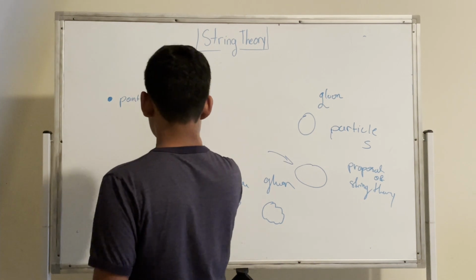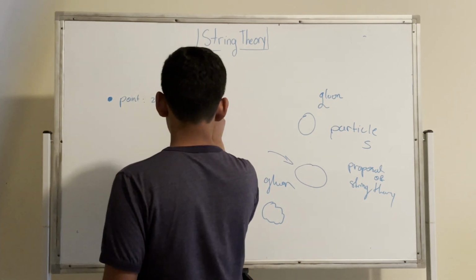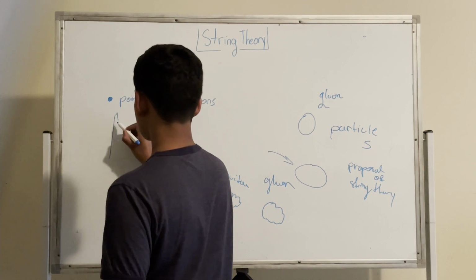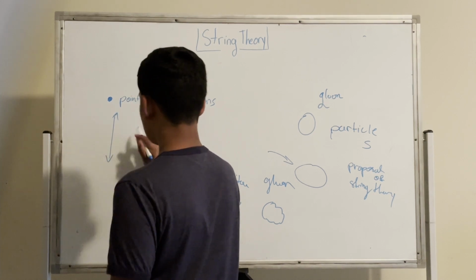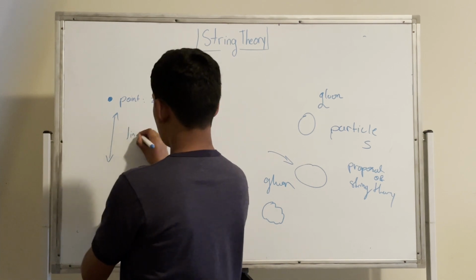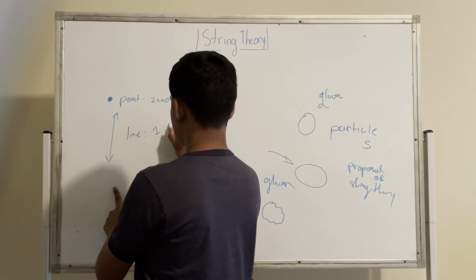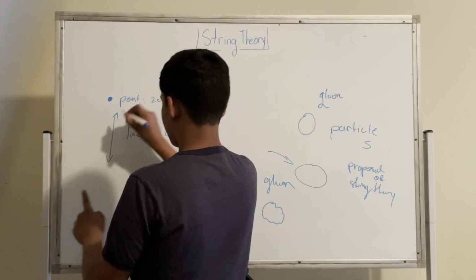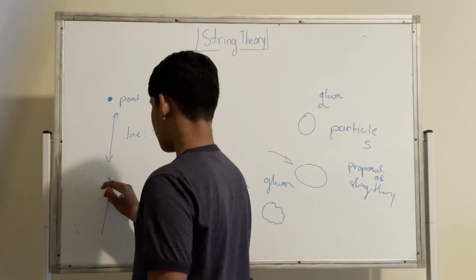0 dimensions. Next, we have a line. It can extend infinitely in these directions. So we'll call this a line, and it has 1 dimension. Like this. And then we have a plane.